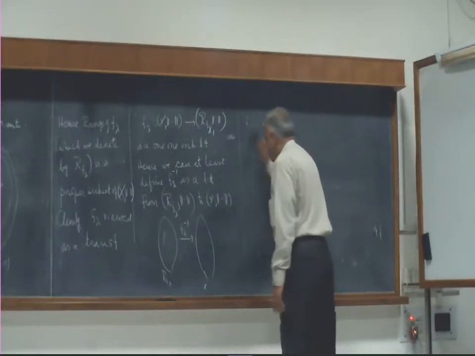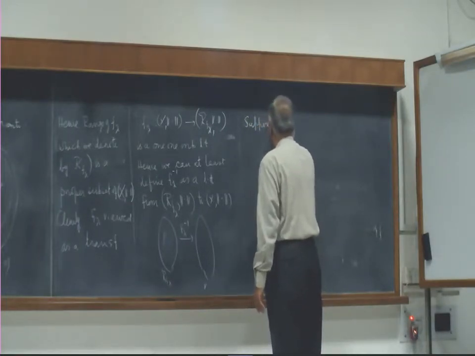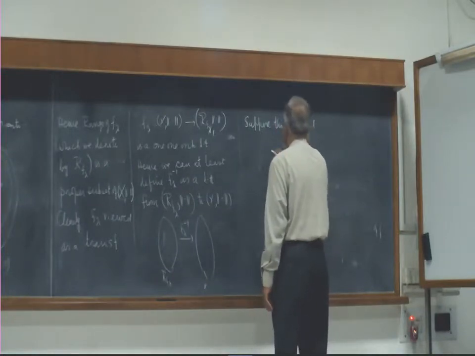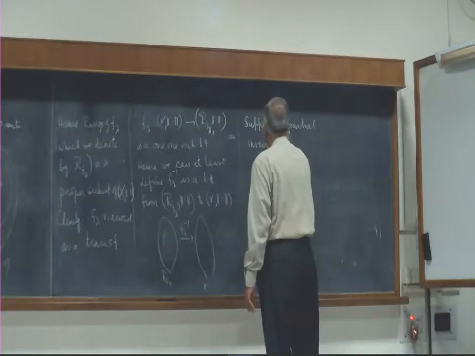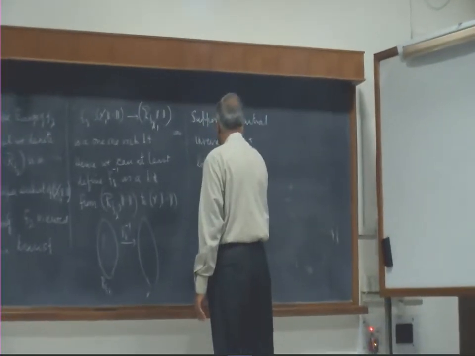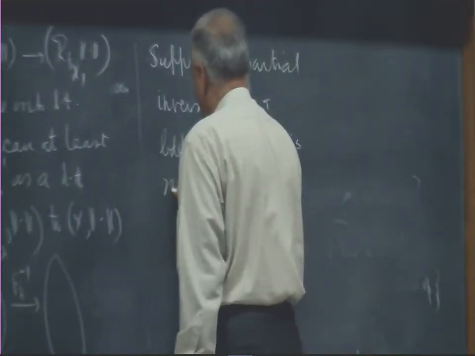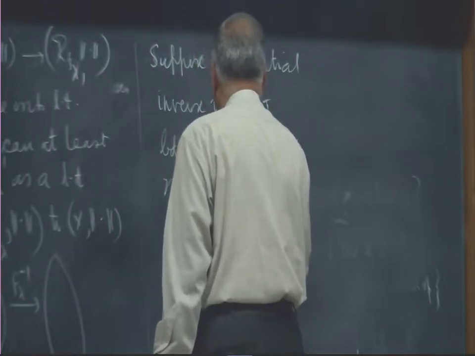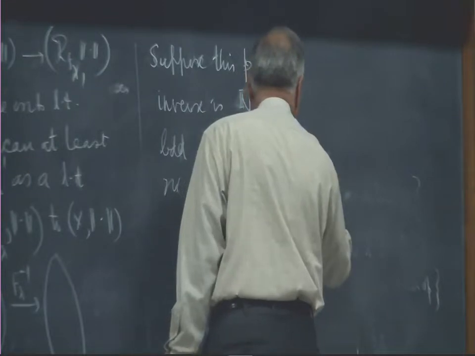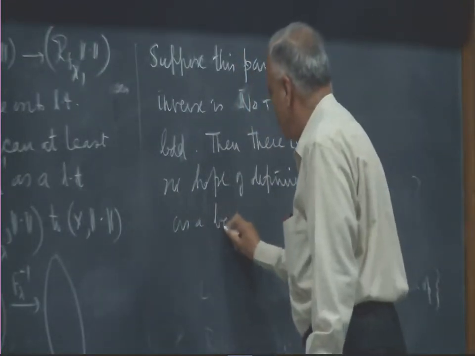Suppose this partial inverse is not bounded, then there is no hope of defining f lambda inverse as a bounded operator.